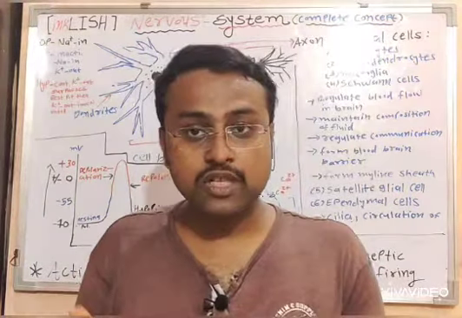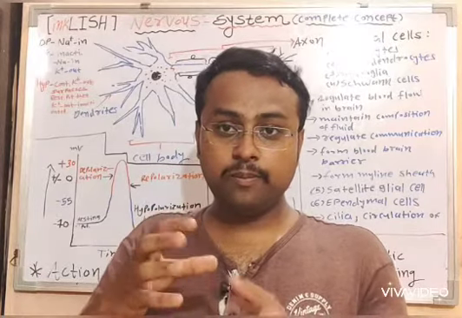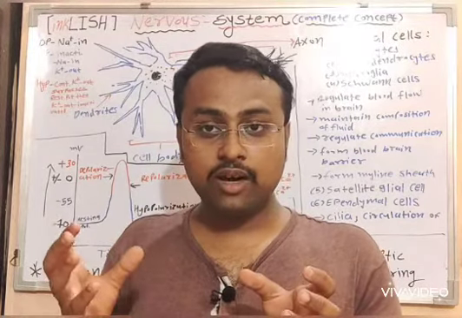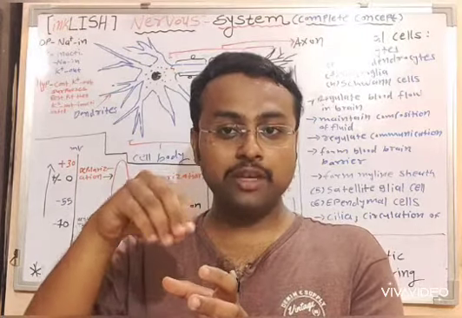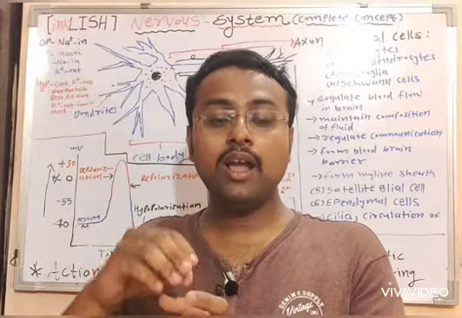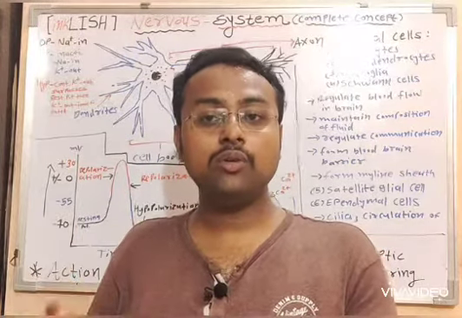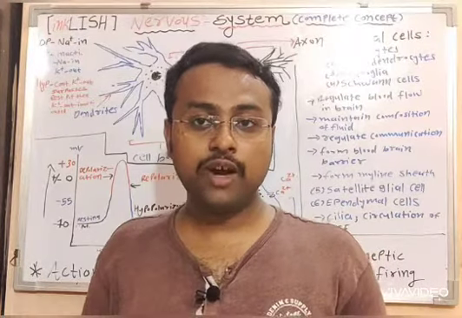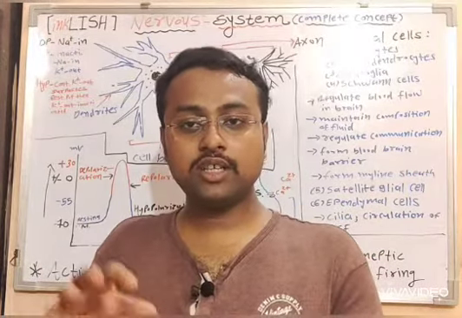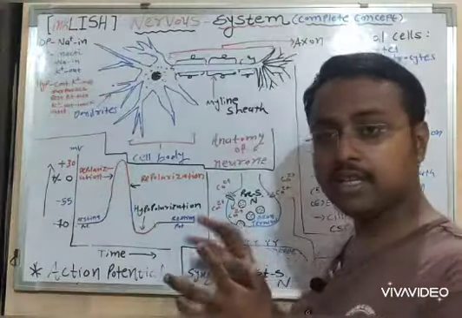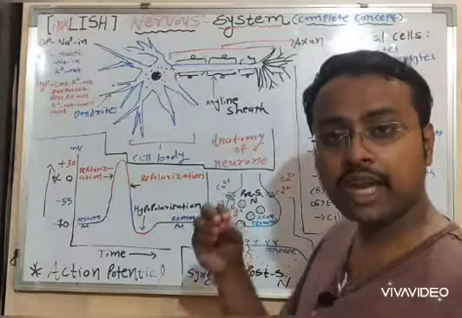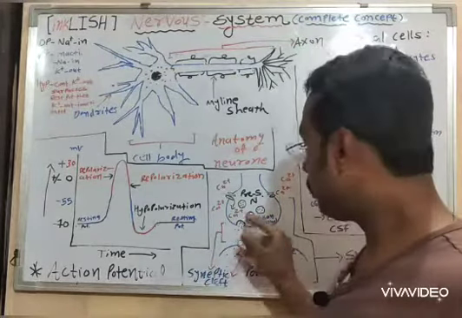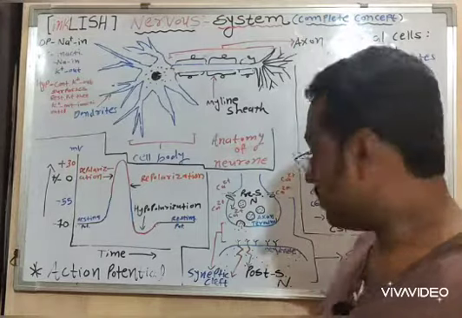Exocytosis is a process in which the vesicles attach to the membrane, and the substances present in the vesicles are excreted out to the external environment, to the extracellular fluid. So here the vesicles will merge into the axon terminal membrane, and all those substances will be eluted out through the process called exocytosis.